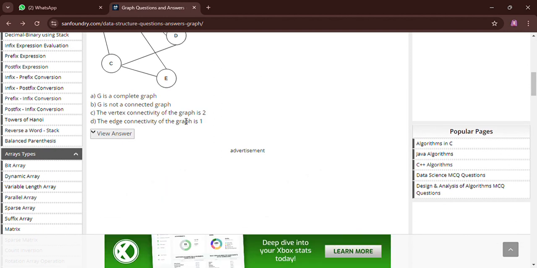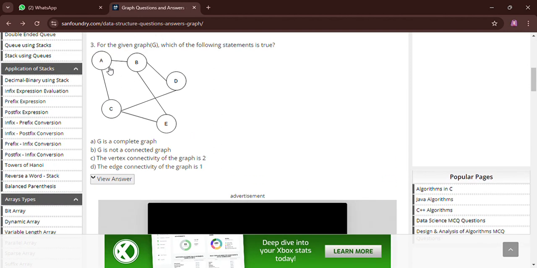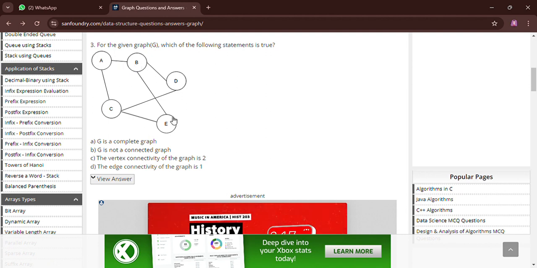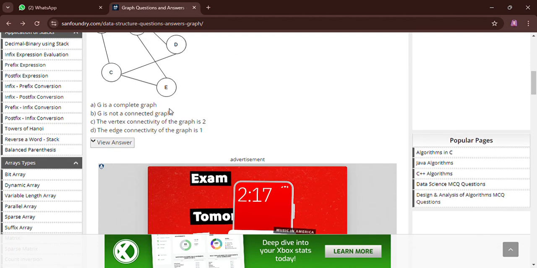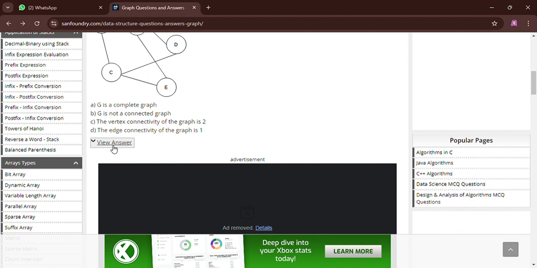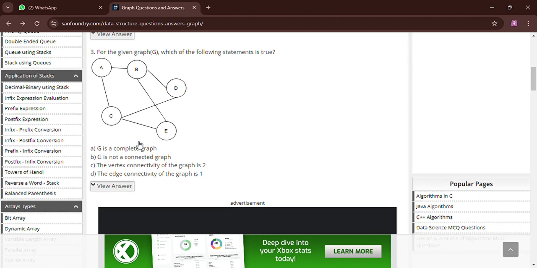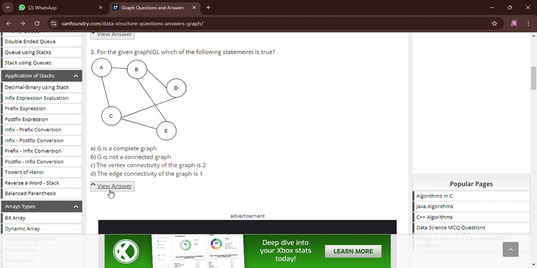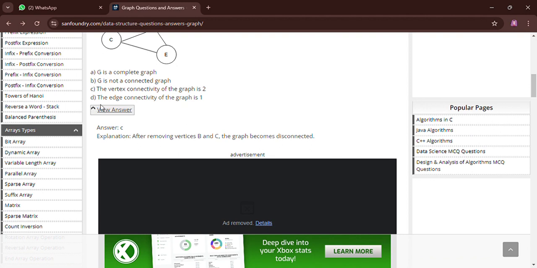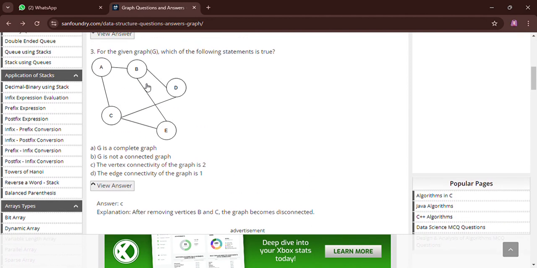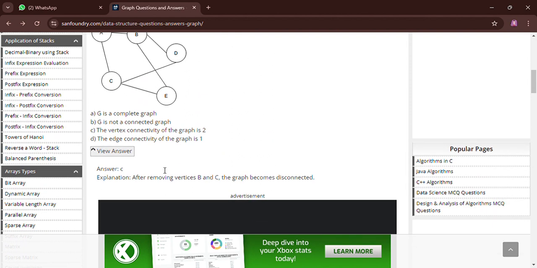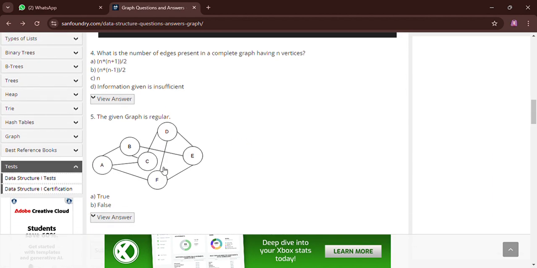So it's not correct. The vertex connectivity of the graph is 2. We cannot say 2 because we have d e, means 3 connectivity, and the edge connectivity of the graph is 1. No, so the answer will be G is a complete graph. We can also see, sorry, the vertex connectivity of the graph is 2, which is true. So the true statement is that the vertex connectivity of the graph is 2.